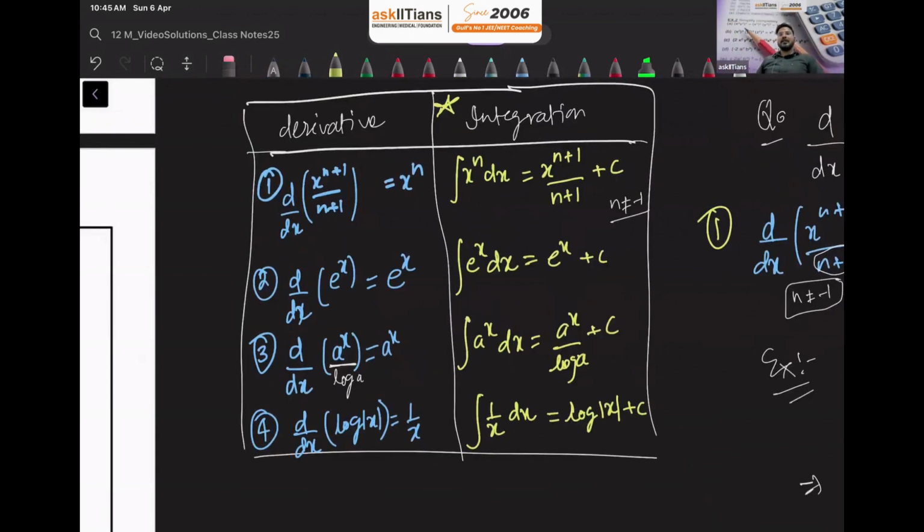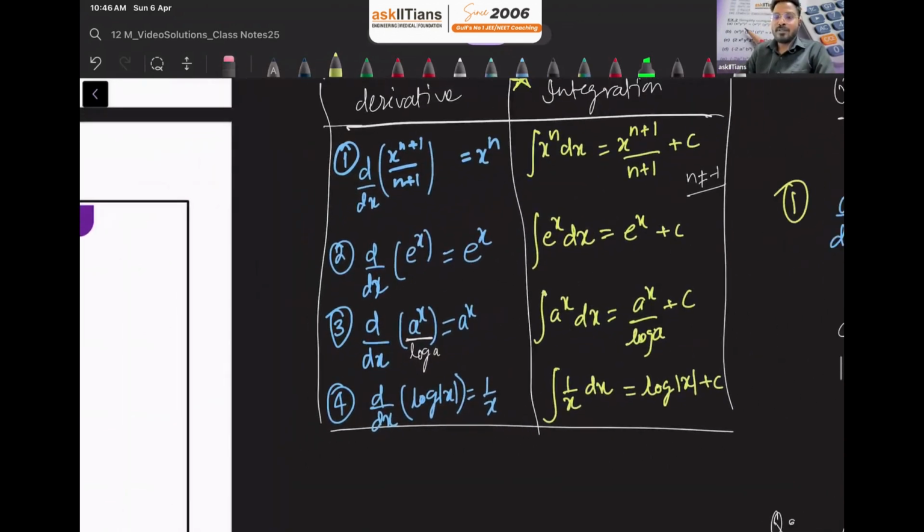So guys, in maths, first thing, very important, you need to remember all the formulas. So you need to keep revising these formulas again and again. But only remembering is not going to help you in your exams. So in calculus, in integration, I'll recommend you to practice more and more questions. That is the key to get good marks.